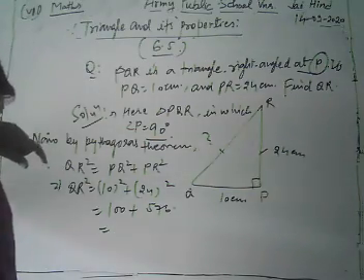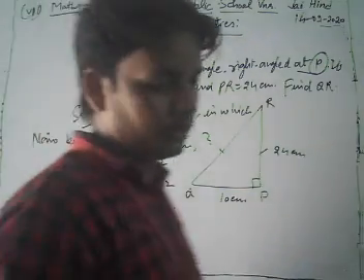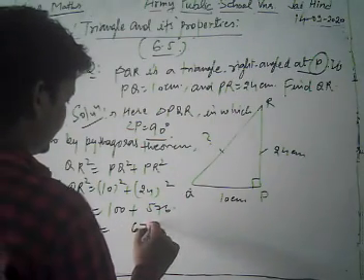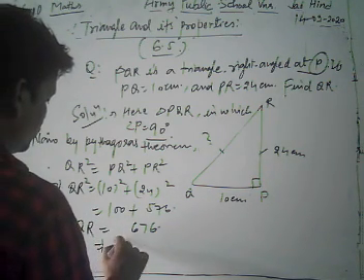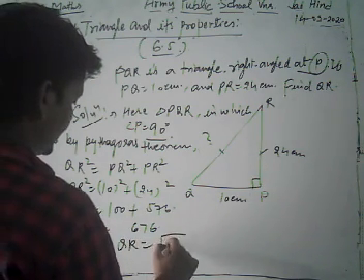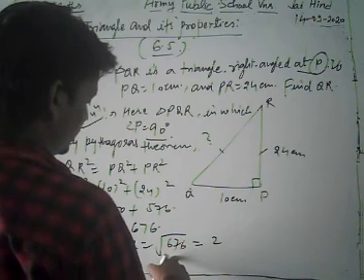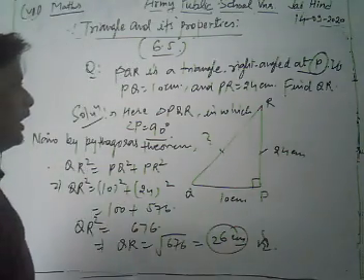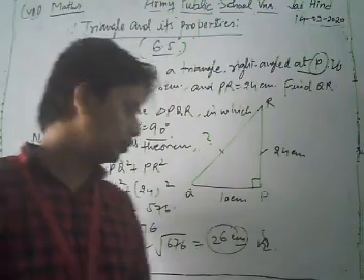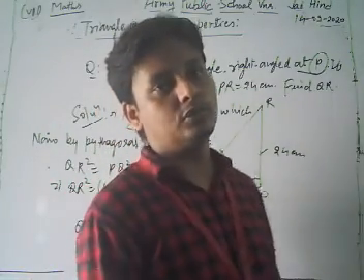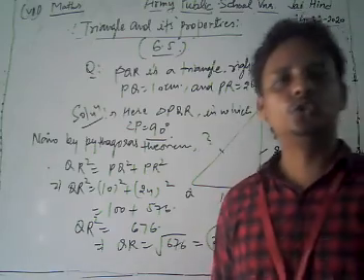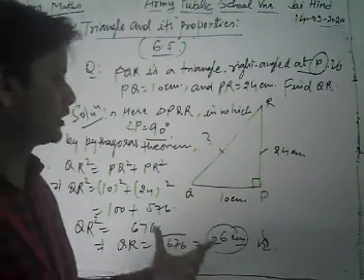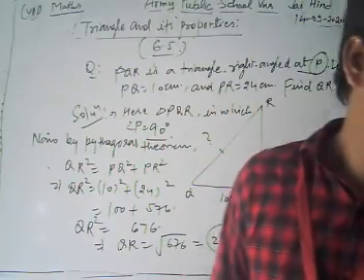Now we add them, we get what? 576 plus 100, now we get 676. Okay, 676. Now the value of QR is square root of 676, which is 26 centimeter. So in this way, the side QR is equal to 26 centimeter. Thus dear student, in this way you can solve each and every question of your NCERT exercise based on Pythagoras theorem. Now we take and solve some other question based on this topic.